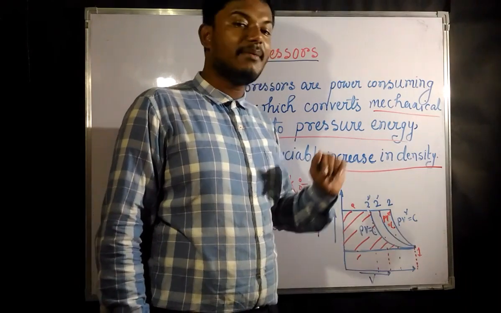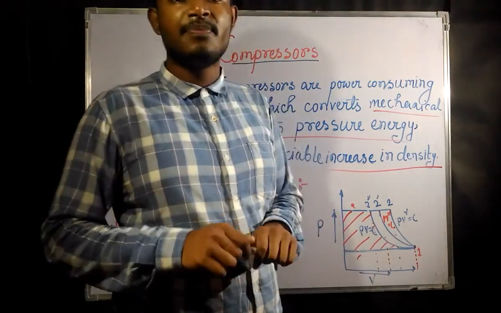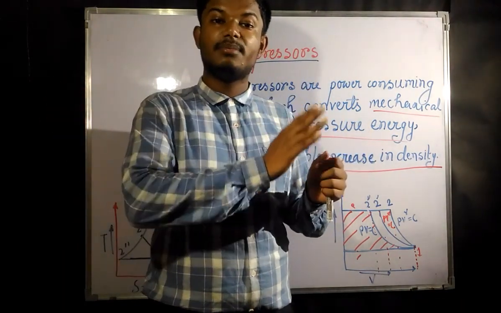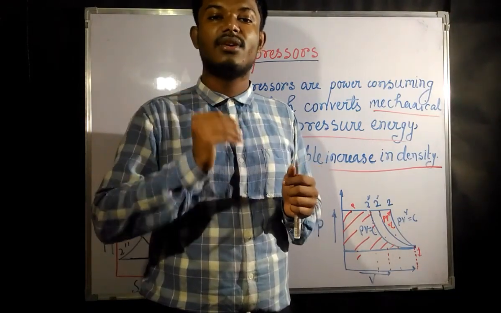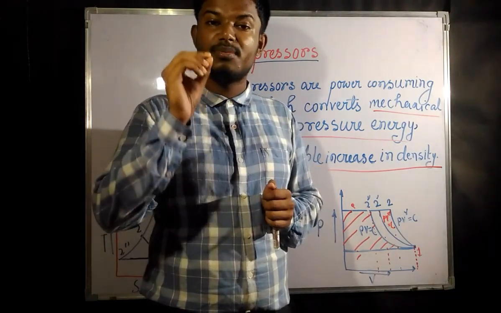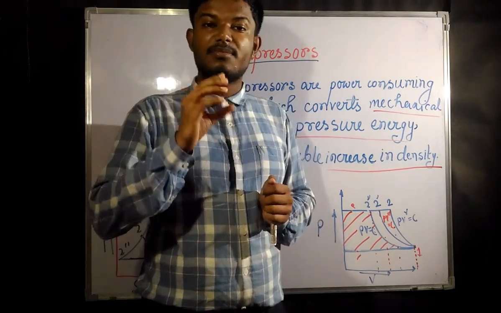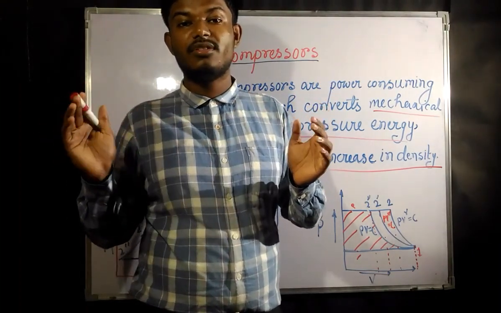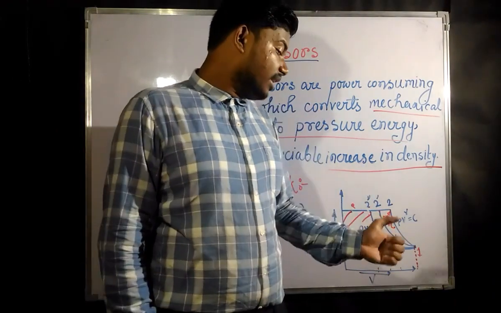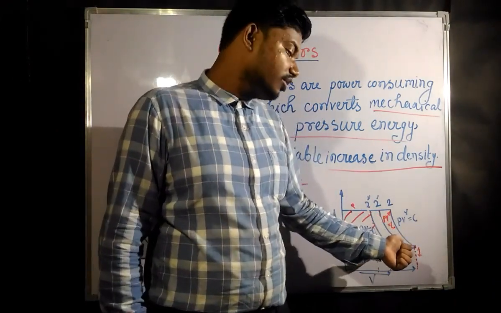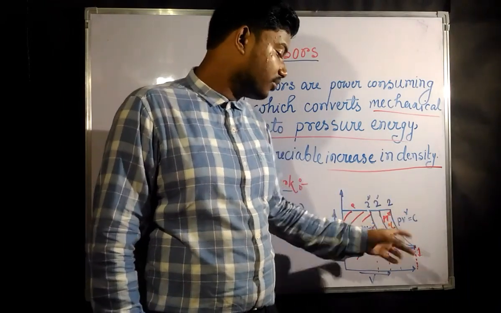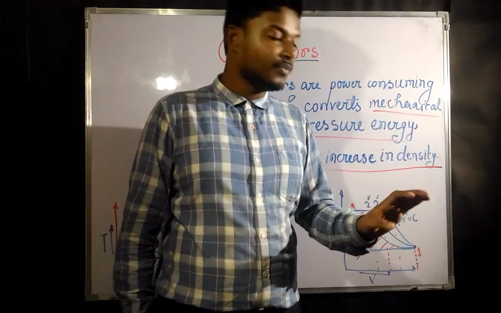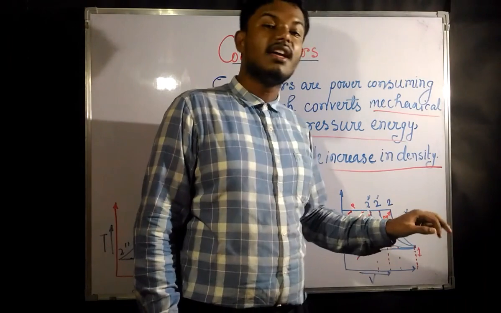And in case of the adiabatic process, what happens? The adiabatic process is a very fast process. You have to do the process in such a short time that it does not get the time to interact with the surroundings. If there is interaction with the surroundings, there must be some heat interaction. So the adiabatic process is very fast, and the isothermal process is very slow. The only process we are left with is the polytropic process, which lies between these two, neither very fast nor very slow. So only with the polytropic process can we perform the compression.